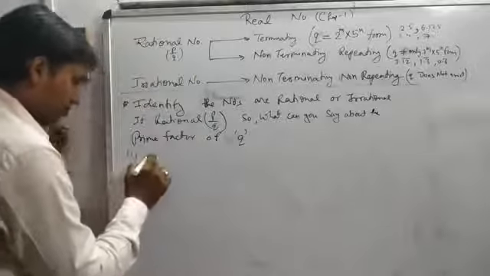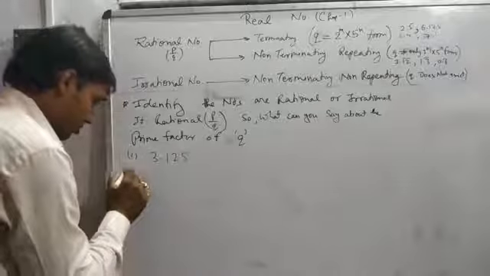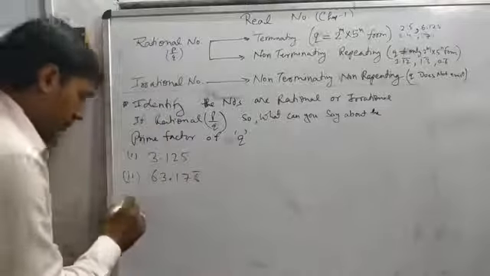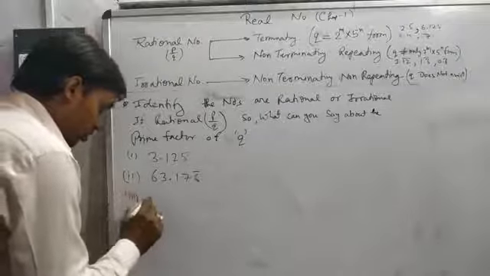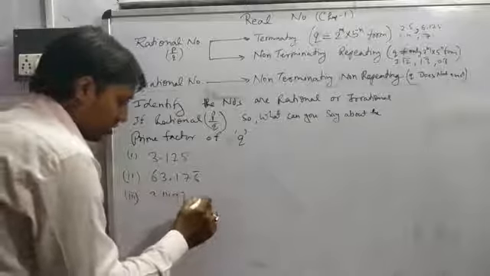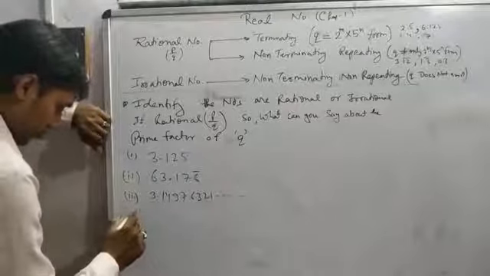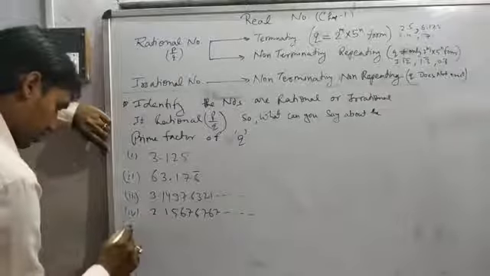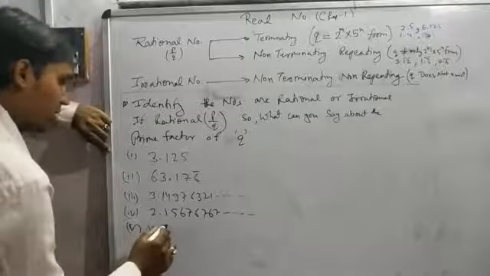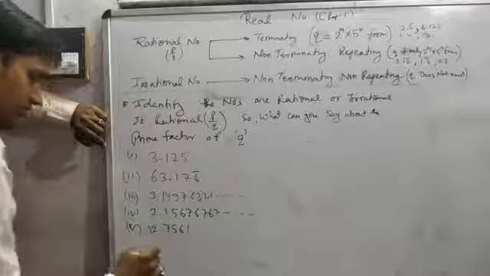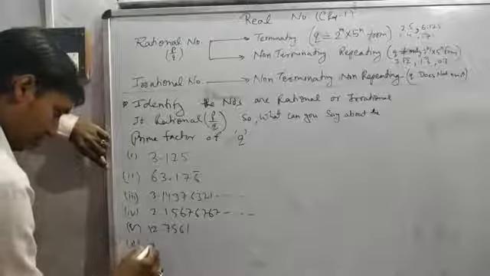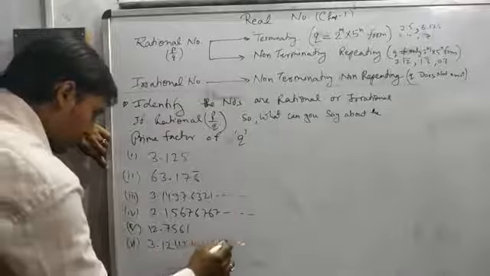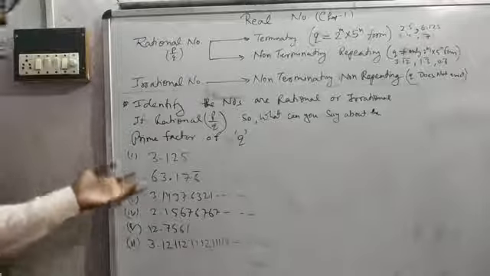First, 3.125, 6, 3.176 bar, 3.1497631..., 2.15676767..., 12.7561, 6, 3.12112111121112... So we are taking some examples of numbers.